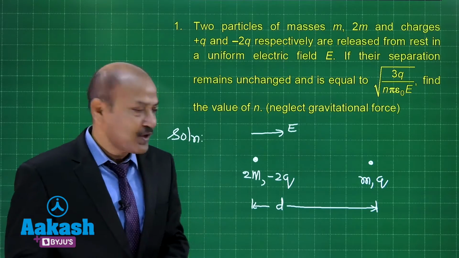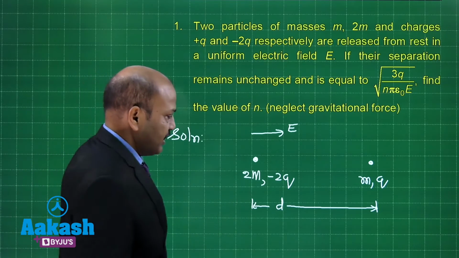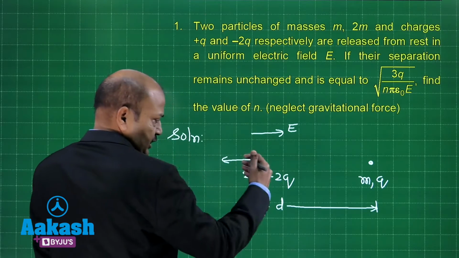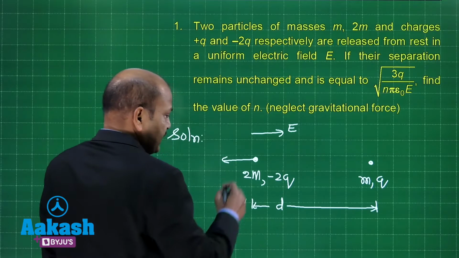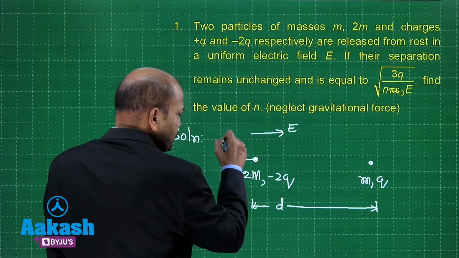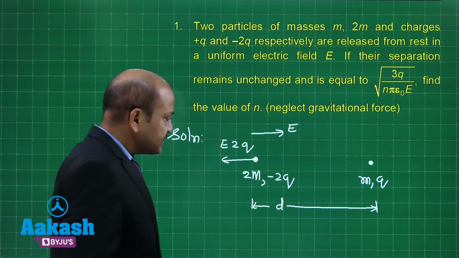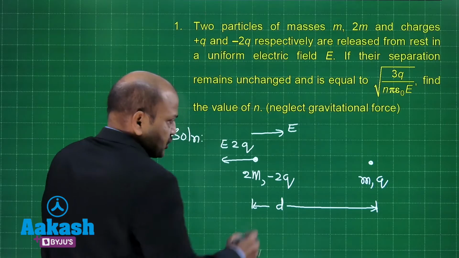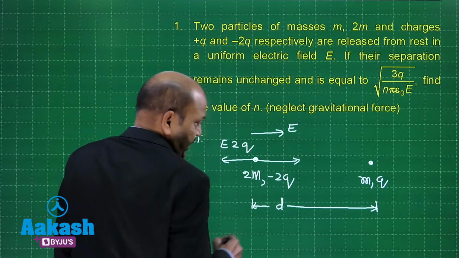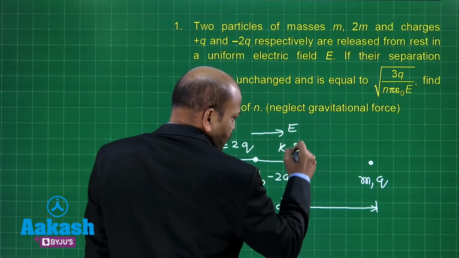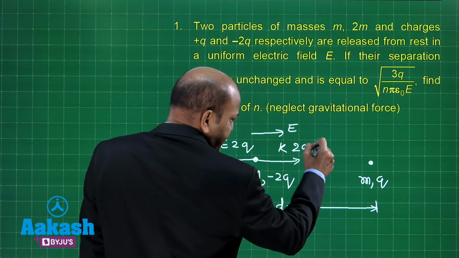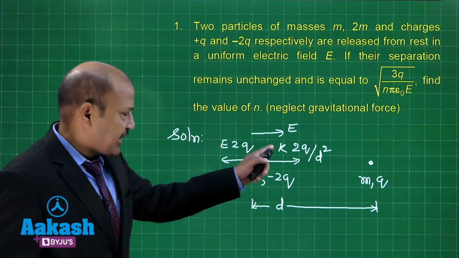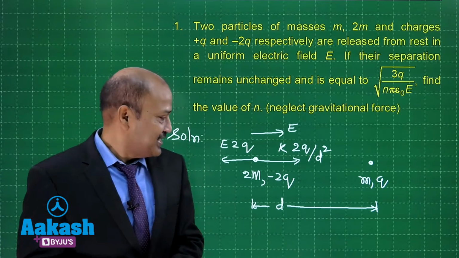What are the forces acting on the particle of mass 2m? Well, because of the electric field, the force is towards left because the charge is negative, and that force has magnitude E into 2q. At the same time, the other particle is going to attract it towards itself. So the other force is k, its magnitude is going to be k into 2q square divided by d square, where d is the separation between the particles, k being 1 by 4 pi epsilon naught.